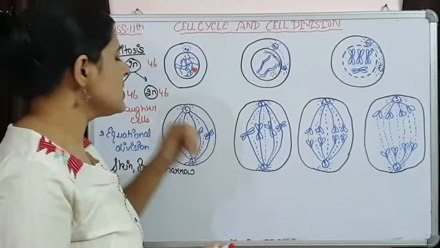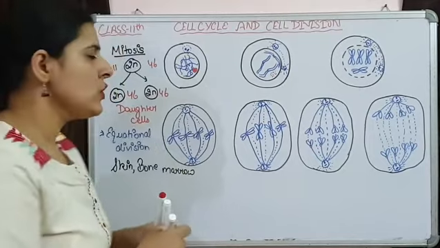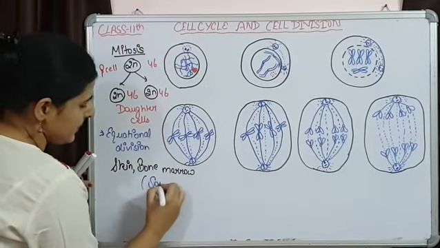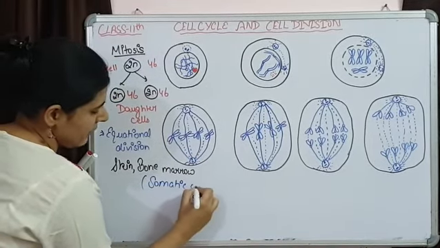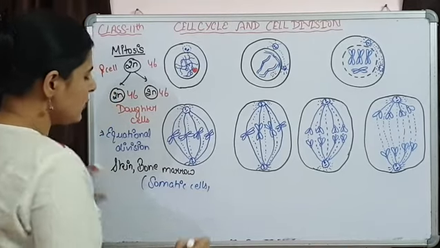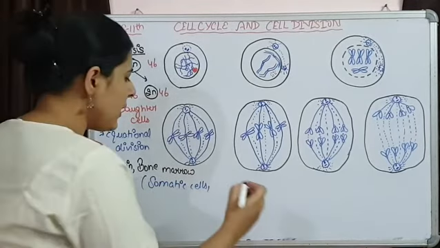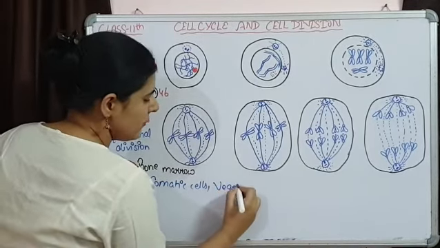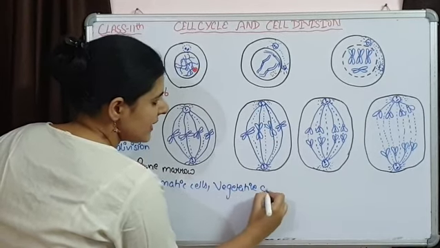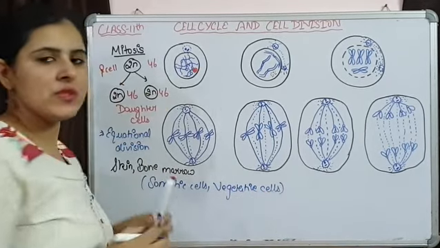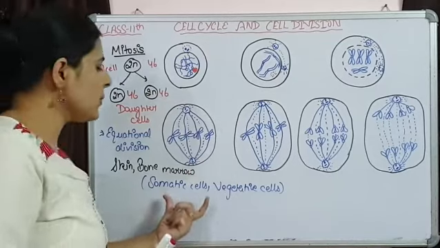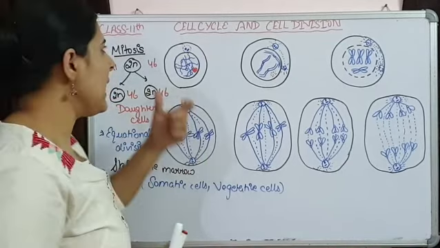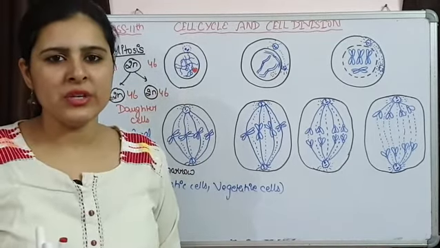So mitosis is always going to occur in somatic cells. If we are talking about animals, we are using the word somatic cells. If we are talking about plants, then we are using the word vegetative cells. So all the vegetative cells of plants and all the somatic cells of animals, they are showing mitotic division.